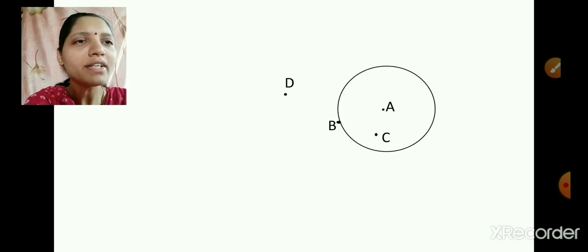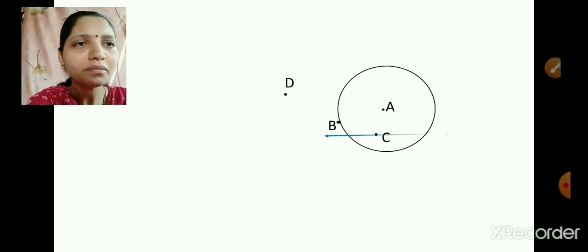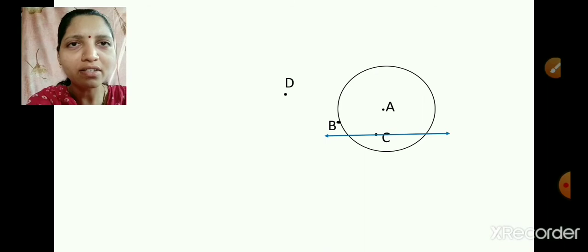Now let's consider point C which is in the interior of the circle. Can you draw tangent from point C? Let's see. If I try to draw a tangent from point C, it will look like this, and which intersect the circle in two distinct points. So we have seen in the previous session, tangent intersect the circle only at one point, and if it intersect the circle in two distinct points, then it is called as secant.